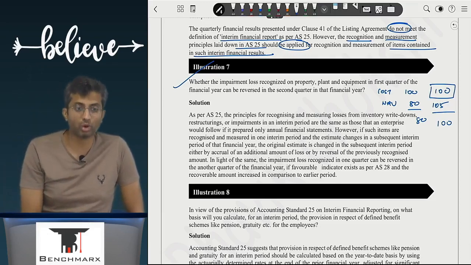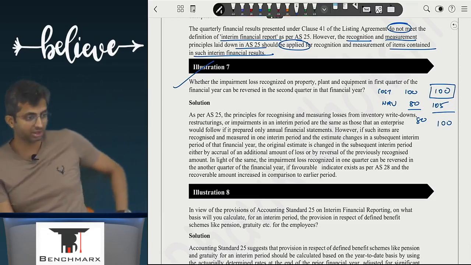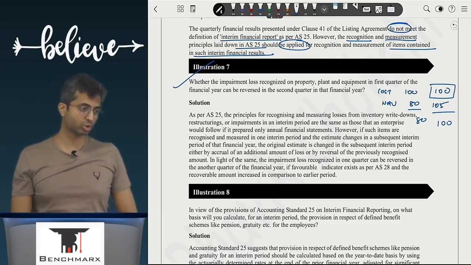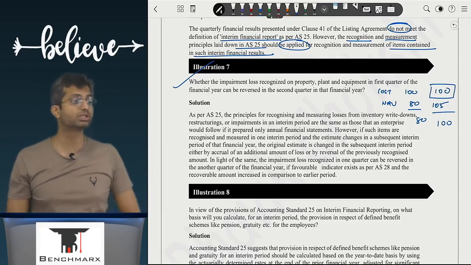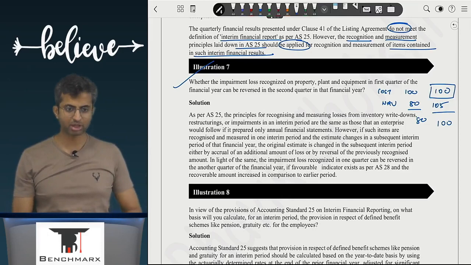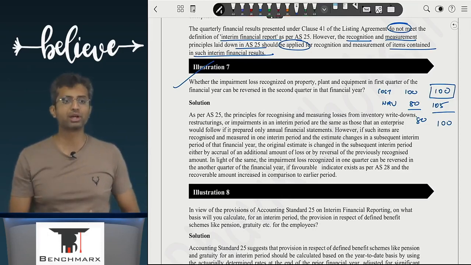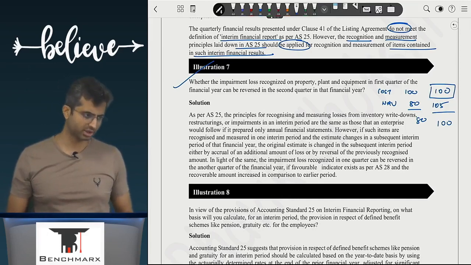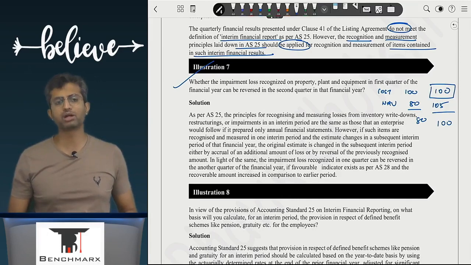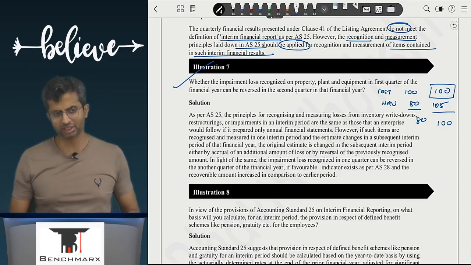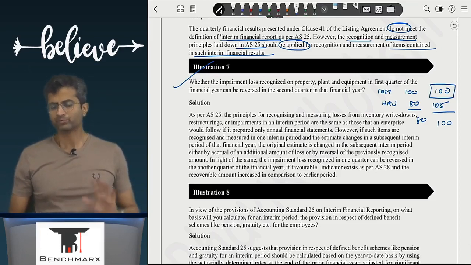Like in quarter 1, your NRV is 80. That same inventory remains unsold, but in quarter 2, the NRV becomes 105. आपको समझ में आ रहा है? Can you reverse that 25 rupees? Yes. 20 rupees, to the extent of 20, you can reverse. So from 100 to 80 your inventory comes at 80, so the write-off is 20. That is in the first quarter.